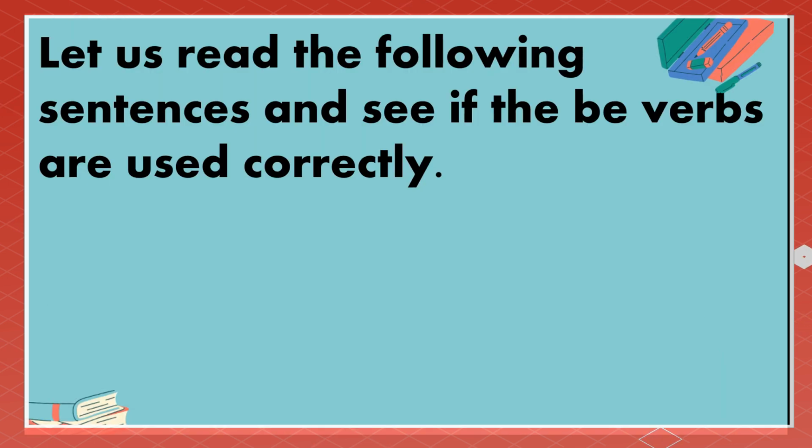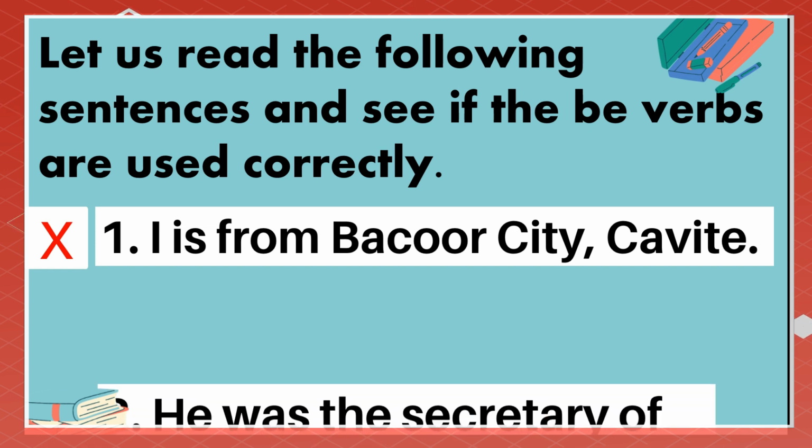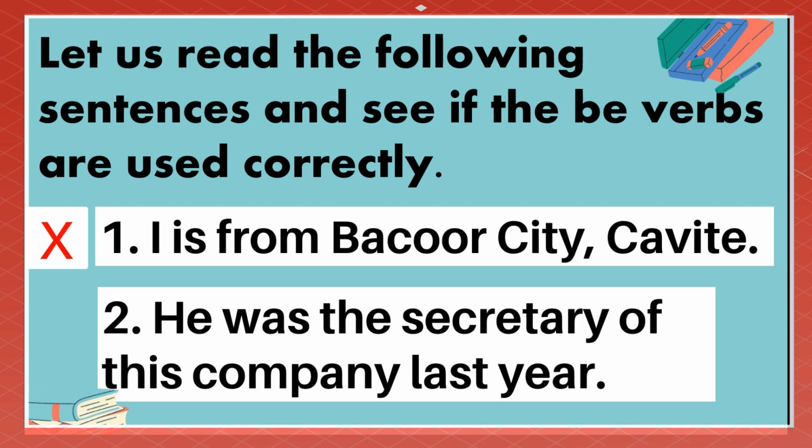Now, let us read the following sentences and see if the be verbs are used correctly. Number 1. I is from Bacoor City, Cavite. Is it correct or not? This is not correct. The correct way of writing the sentence using the be verb is I am from Bacoor City, Cavite.